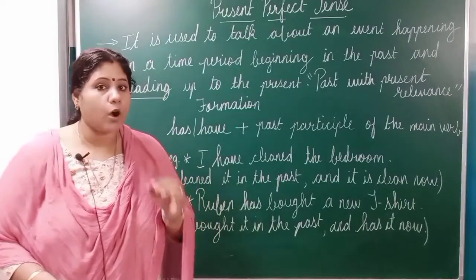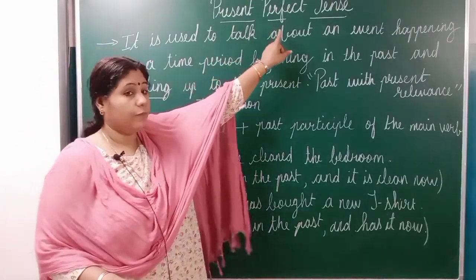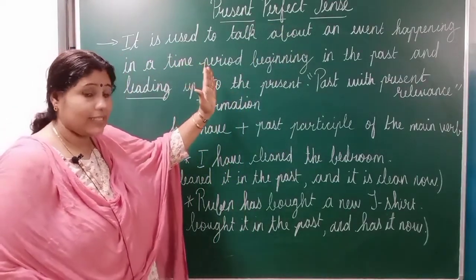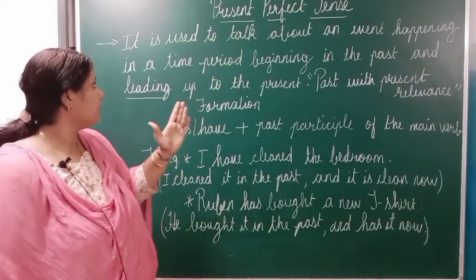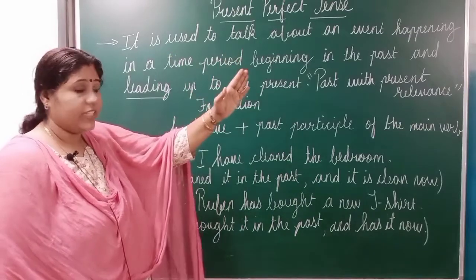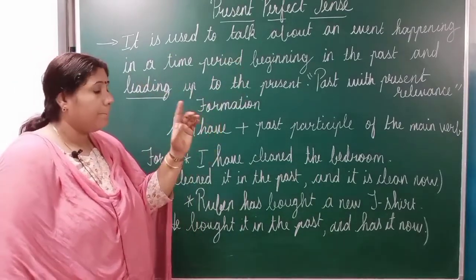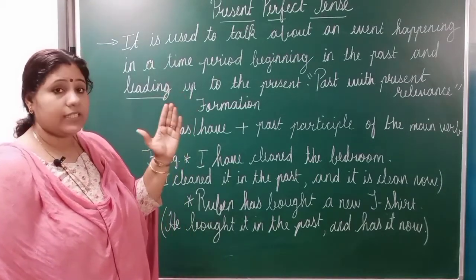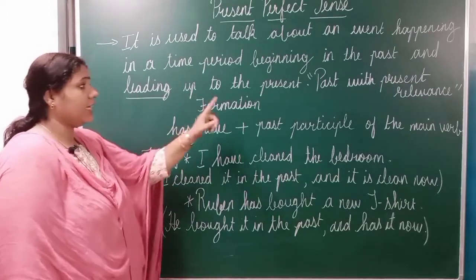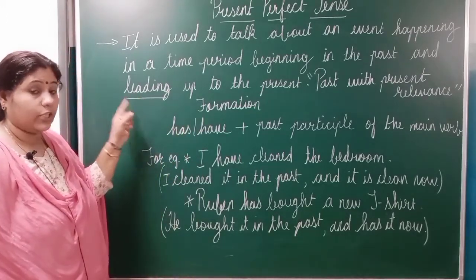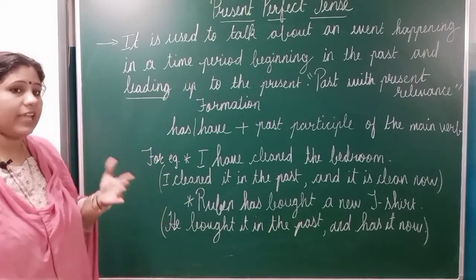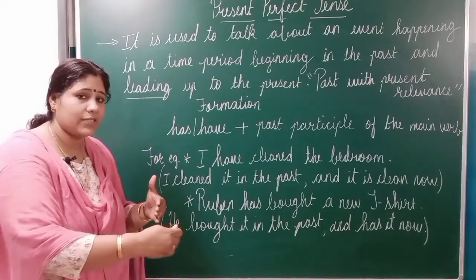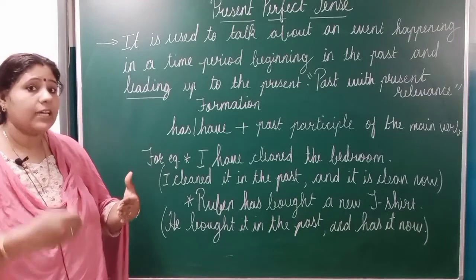The third form of present tense, present perfect tense. Now let's read and understand what is the formation and in what cases we use present perfect tense. It is used to talk about an event happening in a time period beginning in the past. Children, please be very careful here. This kind of sentence begins in the past and leads up to the present. Leading means directing or guiding to the present. It means the effect of the past is seen in the present. Whatever action you have done in the past, the effect is seen in the present.